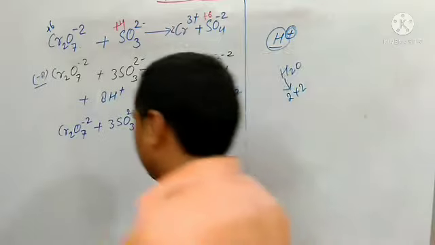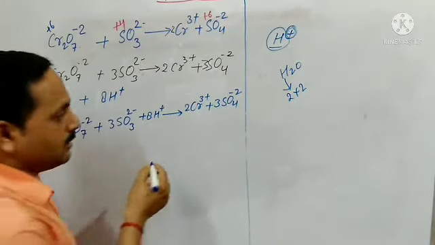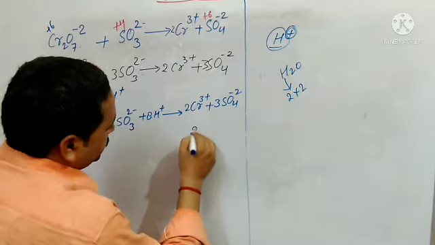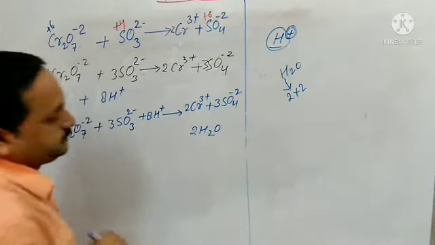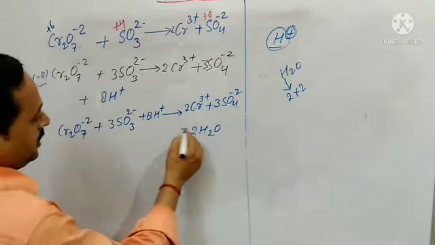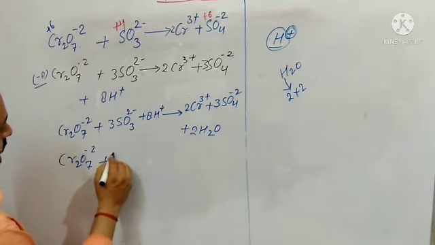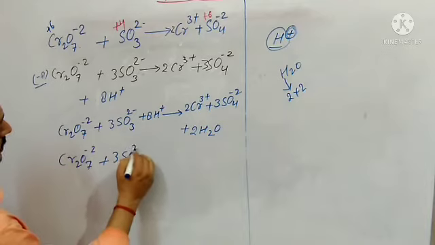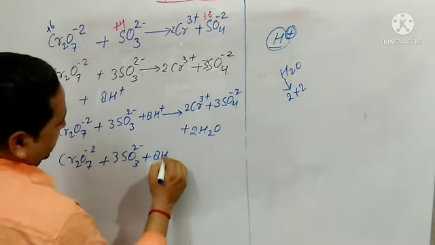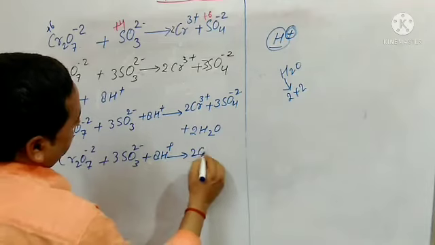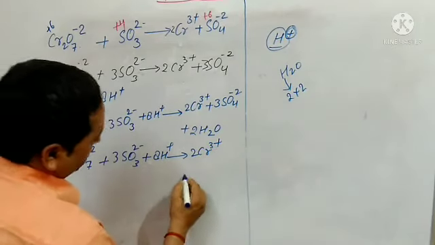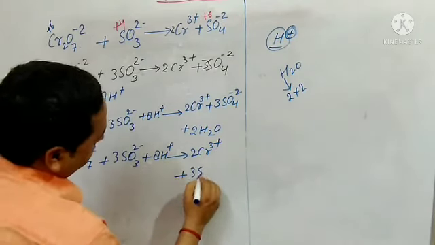Okay, so here what will I write? I will write here 2H2, and again I will write this equation here: Cr2O7 2 minus plus 3 H2S plus 8H plus gives out 2 Cr 3 plus, here downside I am writing 3 S plus 2H2O.